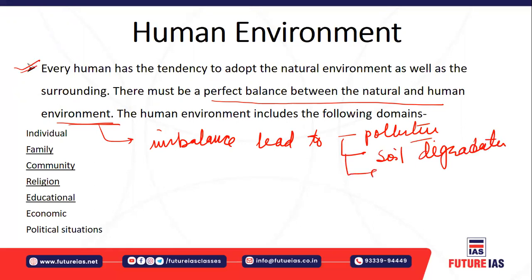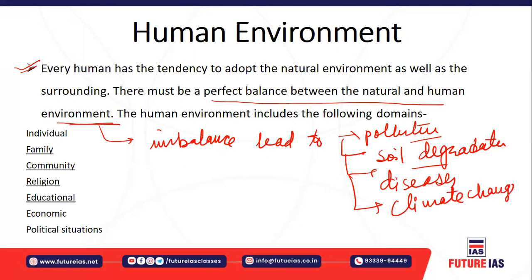Different types of pollution, soil degradation, isn't it? Then different types of diseases which are spreading, contagious diseases, epidemics, pandemics, which has also led to climate change, and many more. So this imbalance basically leads to many ill effects, right?